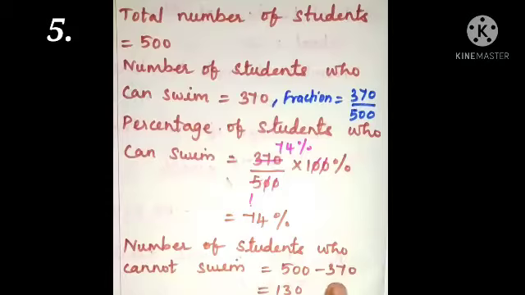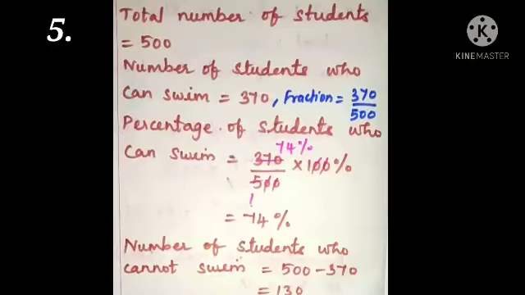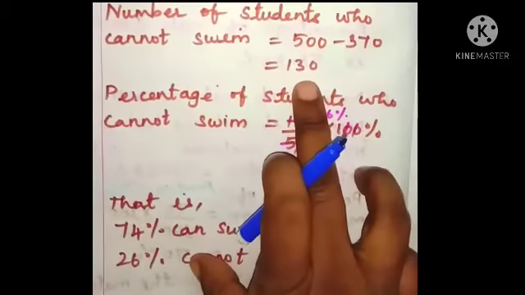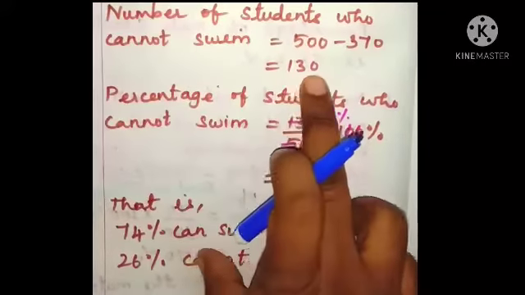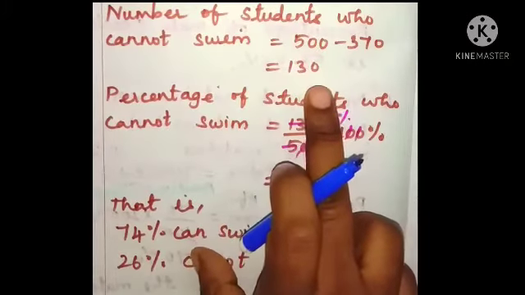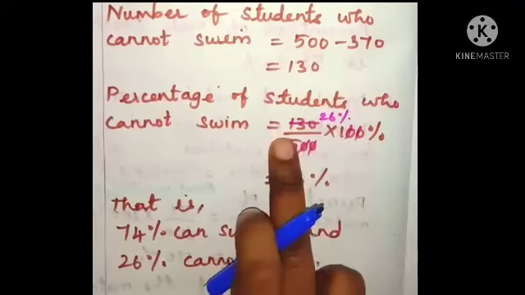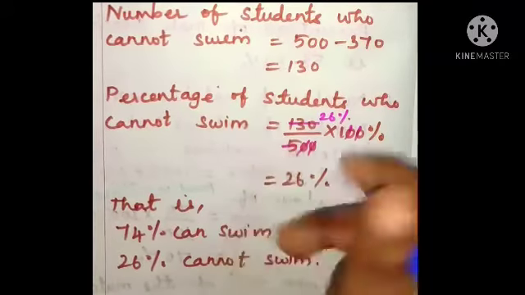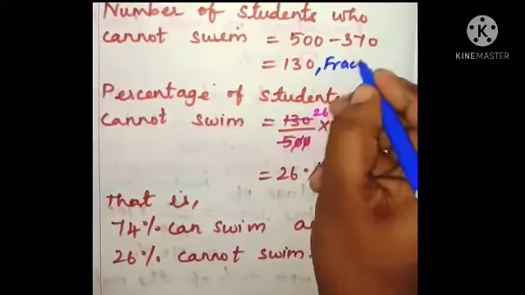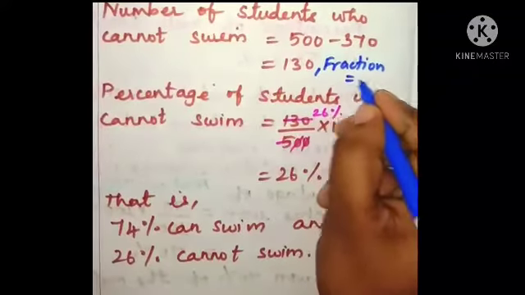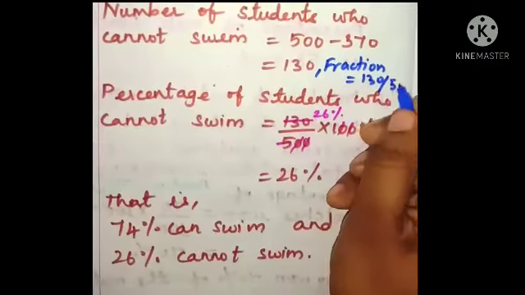Now, the number of students who cannot swim is not given, but it is given that students who can swim is 370. So, subtracting 370 from 500, we get 130. That is the number of students who cannot swim. We know that the total number of students is 500. Before finding the percentage of students who cannot swim, we have to find the fraction of students who cannot swim, that is 130 out of 500.